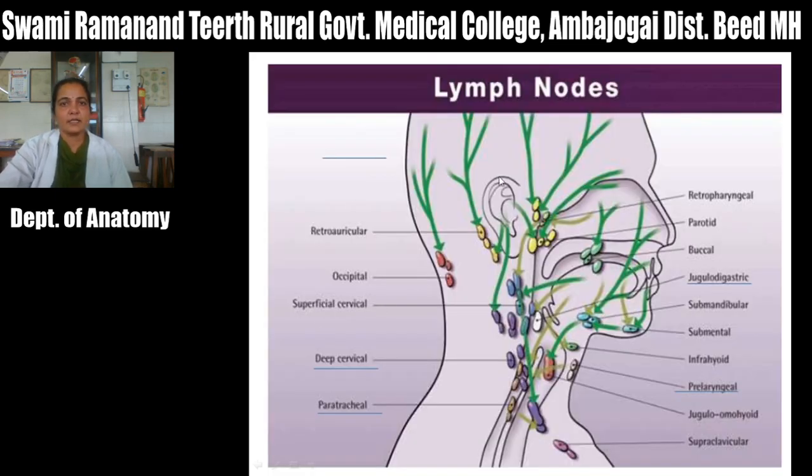Then this is the lymphatic drainage. It drains into the deep cervical lymph nodes. Then also the pretracheal group of lymph nodes, as well as the jugulo-digastric group of lymph nodes.